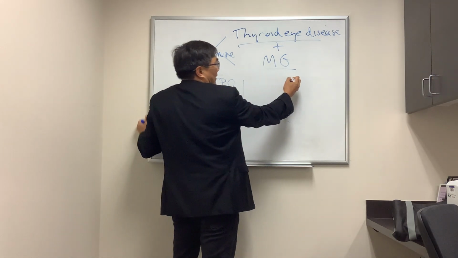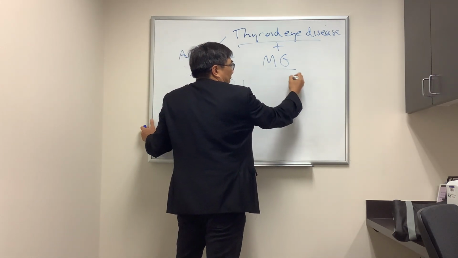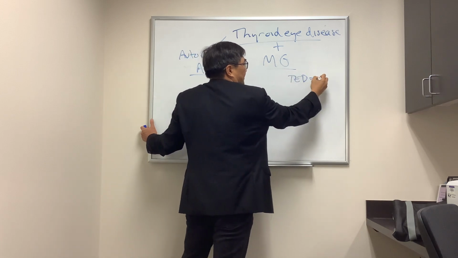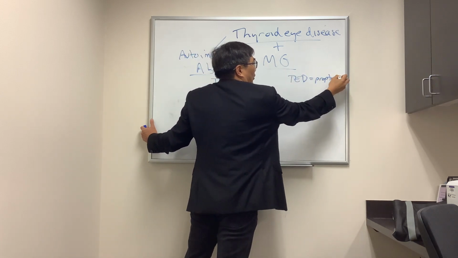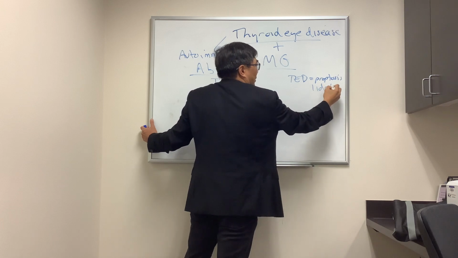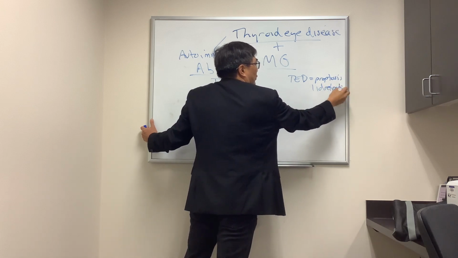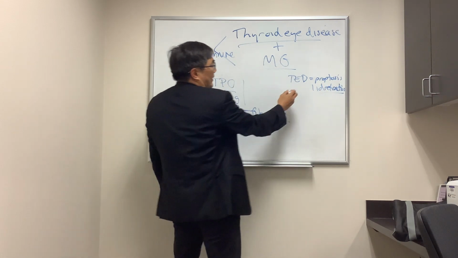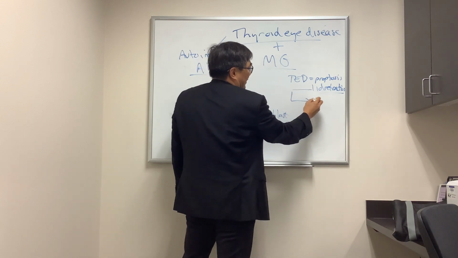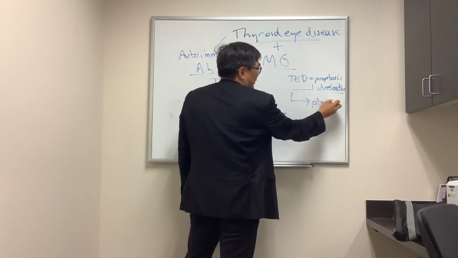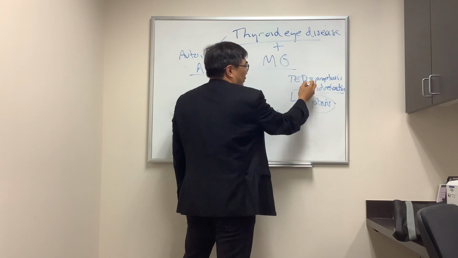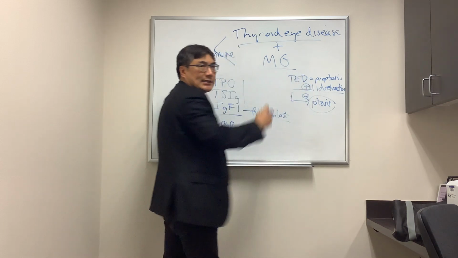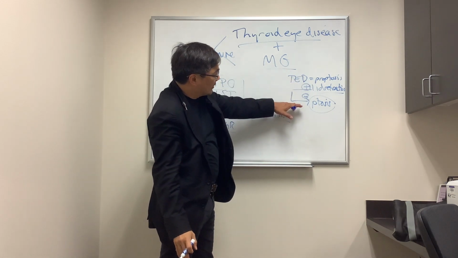And so you should be thinking about thyroid eye disease when you have proptosis or lid retraction plus diplopia. And in patients who have concomitant myasthenia, instead of having lid retraction, they have concomitant ptosis. And so that's sometimes referred to as a plus minus syndrome because you have a concomitant retraction and ptosis.